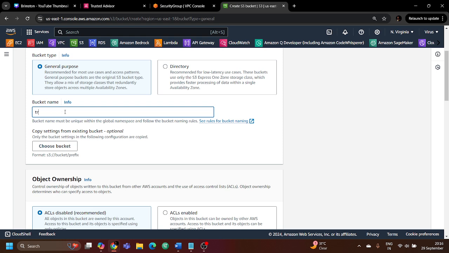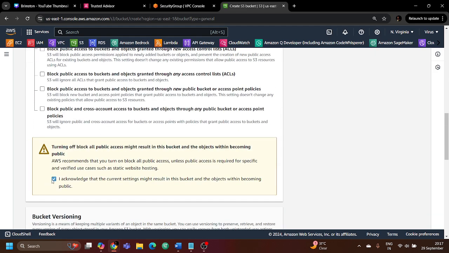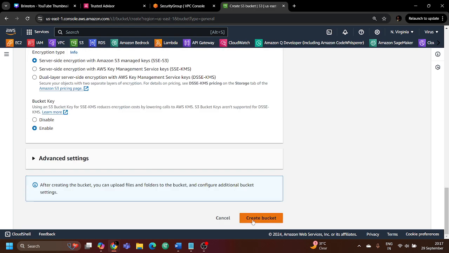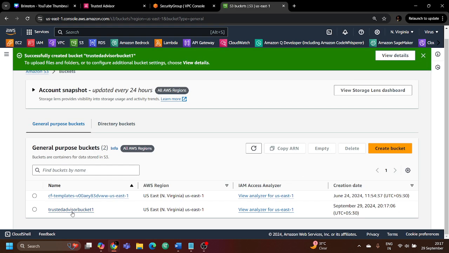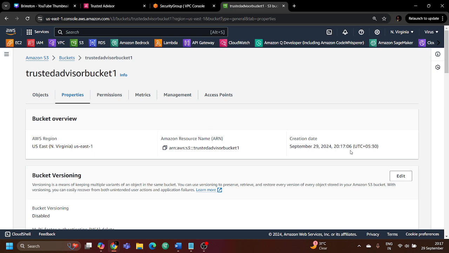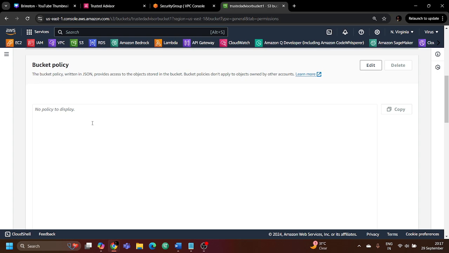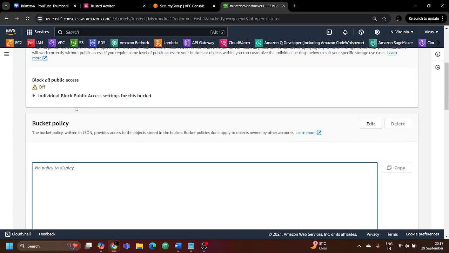So we are giving the name as Trusted Advisor Bucket 1. Let me copy this name. Then we are going to open public access for this bucket, which is not a best practice, and we'll click on the create bucket option. Now the bucket has been created. If you click on this bucket, you can see the properties of this bucket, the resource name of the bucket, and you can go to the permissions section. Let's provide internet access to this bucket using a bucket policy as well.